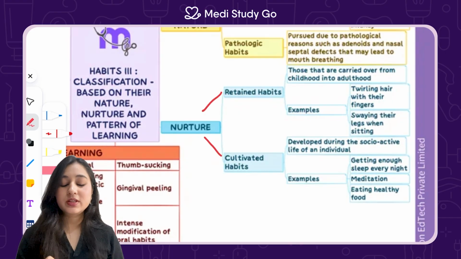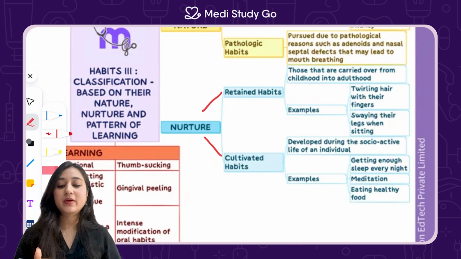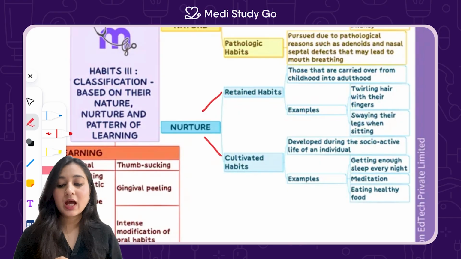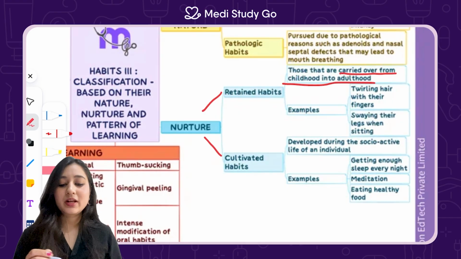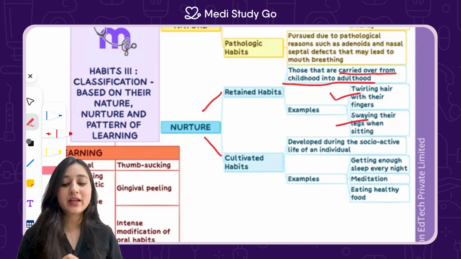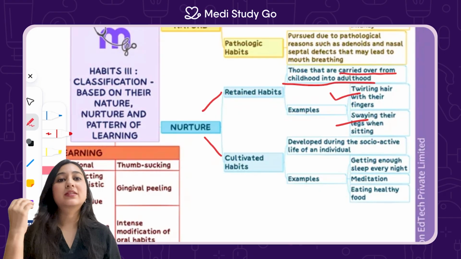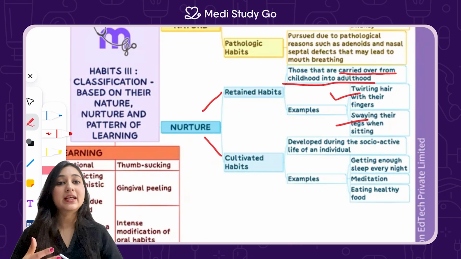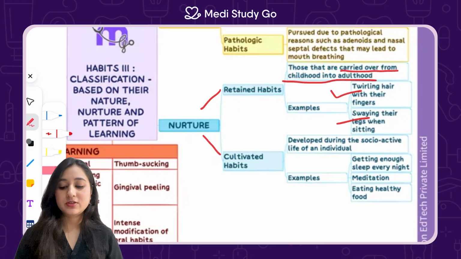Let's see how it is. So this depends on how we nurture the habit or how the habit is continued, whether it is a retained habit or it is a cultivated habit. Retained habits are those that are carried over from childhood into adulthood. So example is twirling of hair with the fingers and swaying of their legs while sitting. These are habits that might be present in childhood and they are carried on into adulthood. So these are retained habits. They are retained from the childhood onto the adulthood phase.